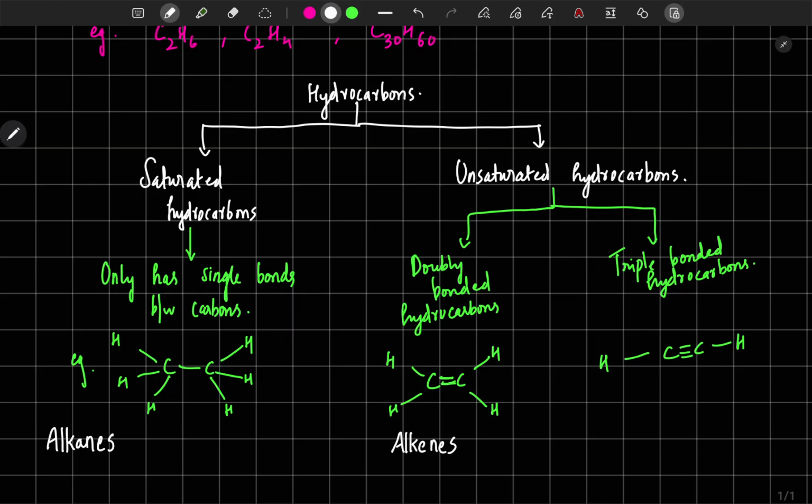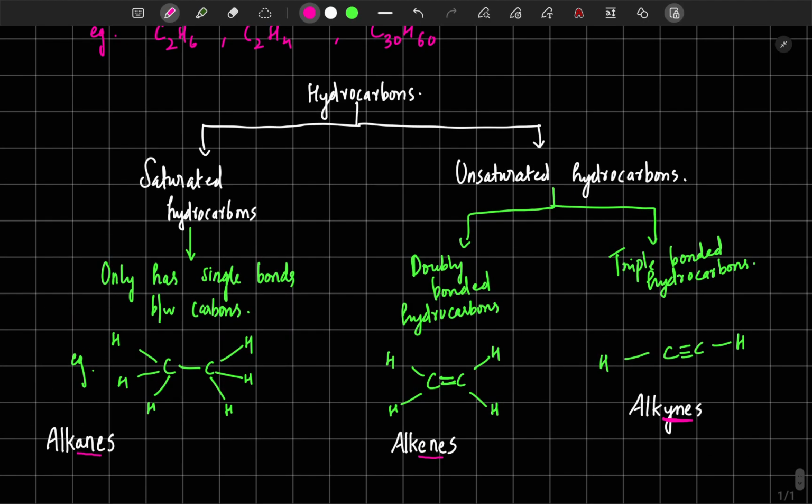Look at the change in name: here it is ANE, here it is ENE. Triply bonded hydrocarbons are called alkynes, ALKYNE. Please remember these 3 terms.